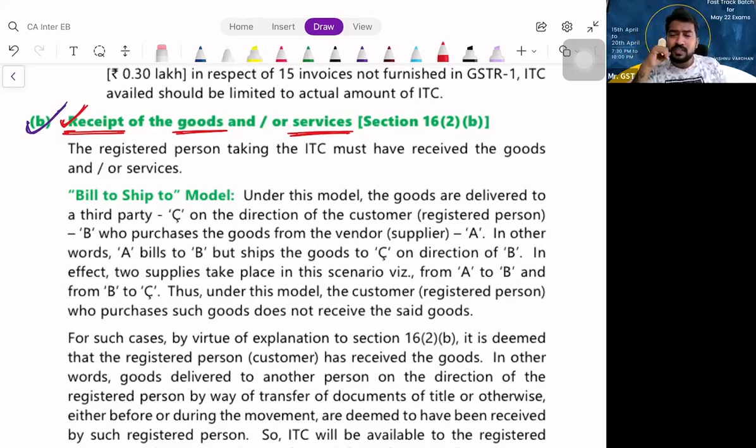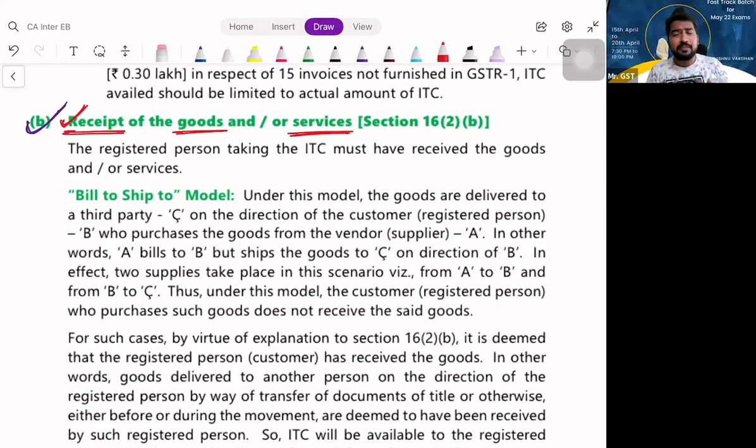Now my doubt is, you heard about the bill to ship to model? What is bill to ship to model? Invoice is sent to someone and goods are received at some other address. Whenever we place an order in Amazon, there will be something called billing address and something called shipping address.